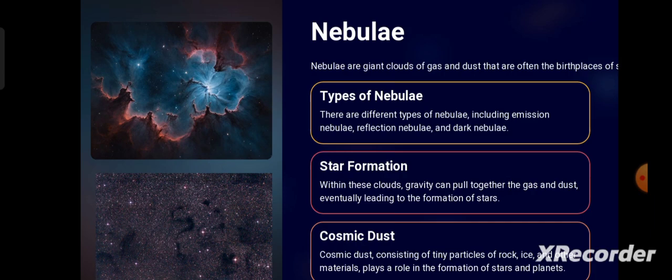Then, for the formation of stars, these clouds and all these gaseous particles are pulled together, eventually leading to the formation of stars. Then cosmic dust: these are tiny particles of rock and ice that float within space, and these also play a very important role, as they are also a part of stars and planets.